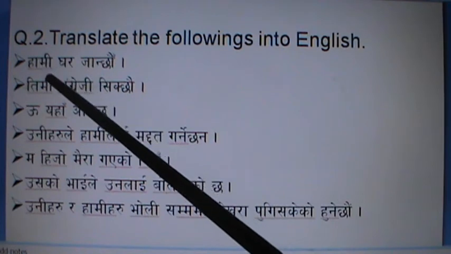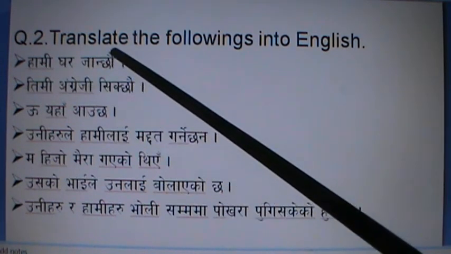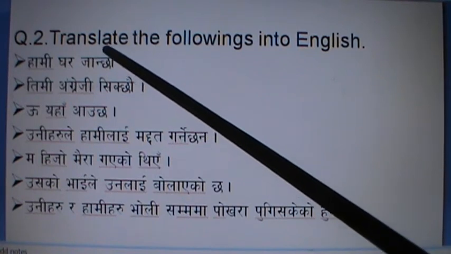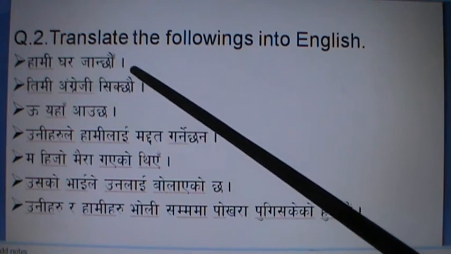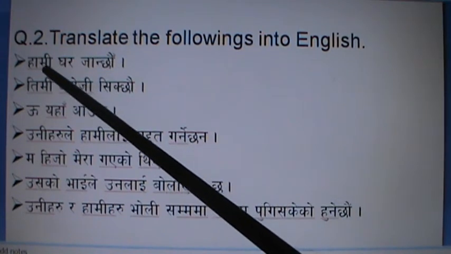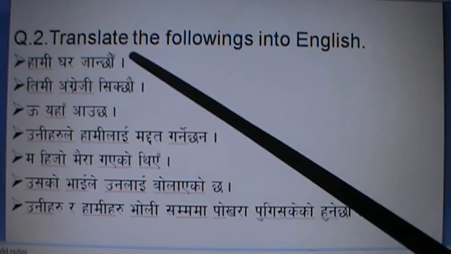For example, हामी घर जान्छौं. That shows the immediate action. Immediately we plan to go home. So here must be subject plus verb 1 form. So हामी is plural, so verb 1 must be here. We go home. In this way I can translate.